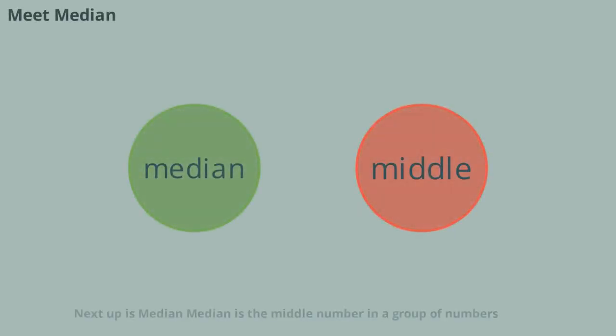Next up is median. Median is the middle number in a group of numbers. To find the median, you first put the numbers in order from smallest to biggest. Then the number right in the middle is the median. If there are 2 numbers in the middle, you add them together and divide by 2. The median helps us see what's in the center of our data, which can be different from the mean.